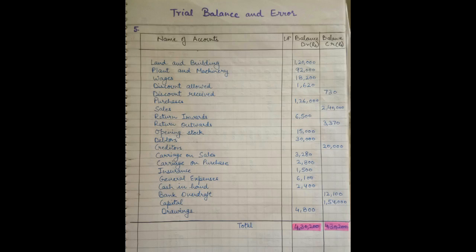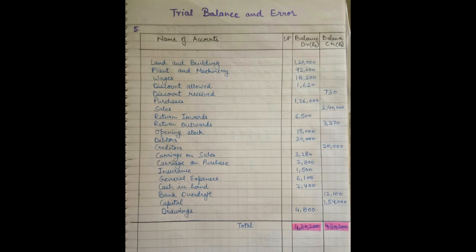Next was return inward. The entry of return inward was incorrect as it had been written on the credit side, but it should be written on the debit side. I have made the correction. I brought that on the debit hand side. Return outward entry was also incorrect as the entry was written on the debit side, but it should be on the credit side, so I have made the correction. Next is opening stock. Opening stock entry was correct as on the debit side. Debtor entry was also correct. Creditor entry was also correct, that is on the credit side.